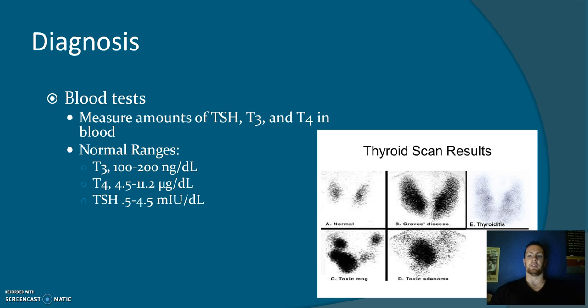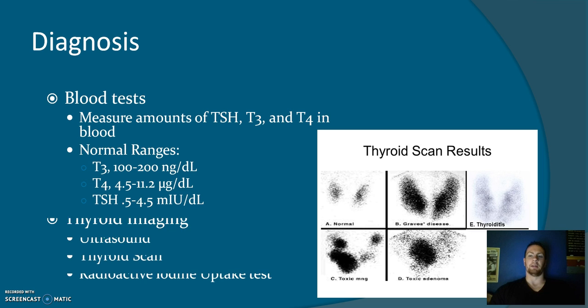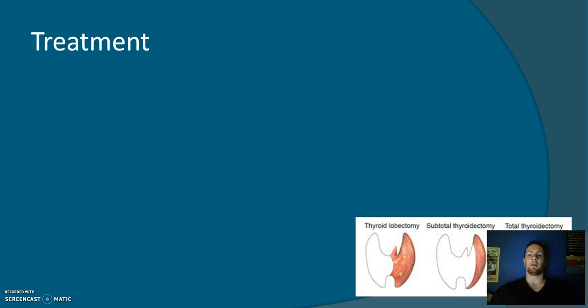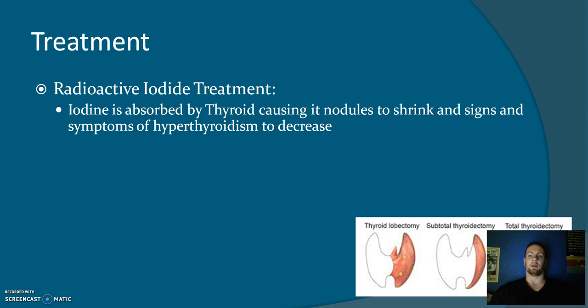Thyroid imaging can be done using ultrasound, a thyroid scan, or a radioactive iodine uptake test, which is absorbed by nodules on the thyroid and helps to highlight the problem areas. Treatment for thyroid disorders includes radioactive iodine treatment, which is absorbed by the thyroid and thyroid nodules. Iodine shrinks the thyroid, which has been enlarged due to hyperthyroidism.